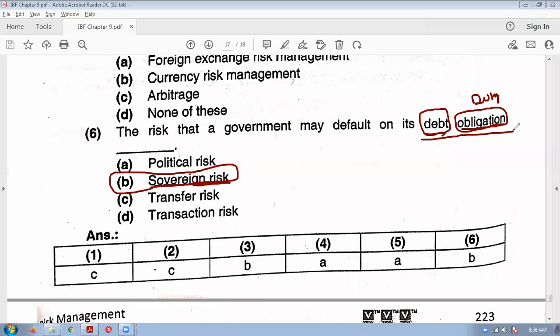If you're taking the amount, you have to repay the amount, and you will have to also pay the interest also. Okay, this is from commercial angle. Obligation in general terms, if you understand, it will be your duty. Okay, you will have obligation to your country, okay, elders, etc. Obligation means what is your duty towards somebody. Okay, clear?